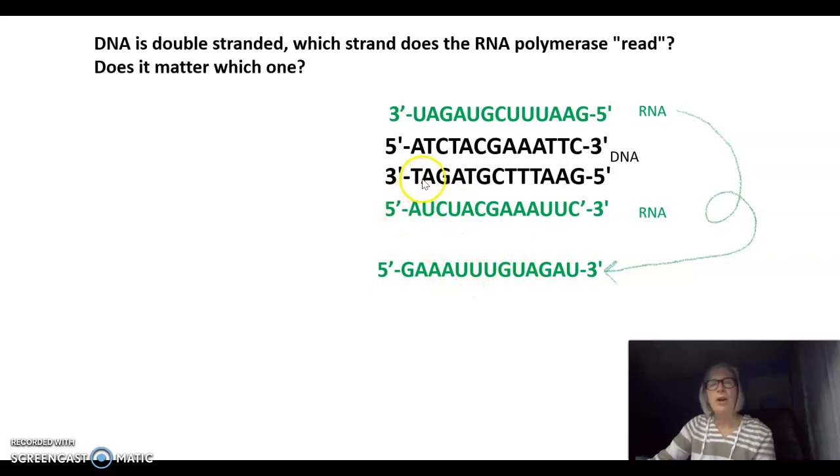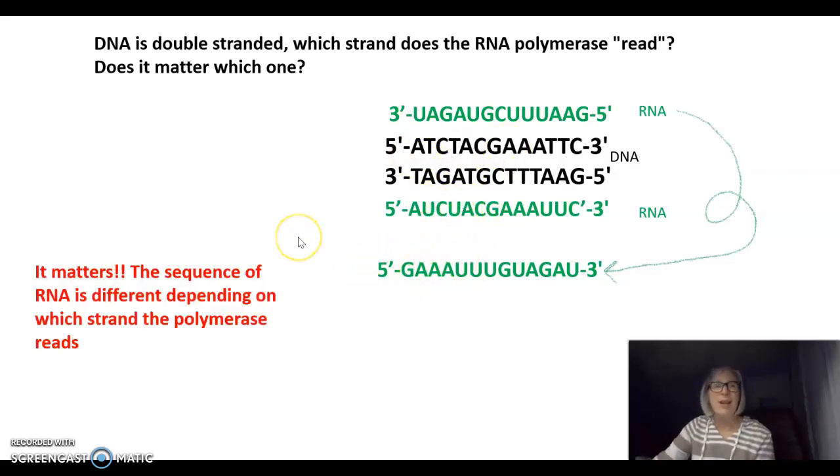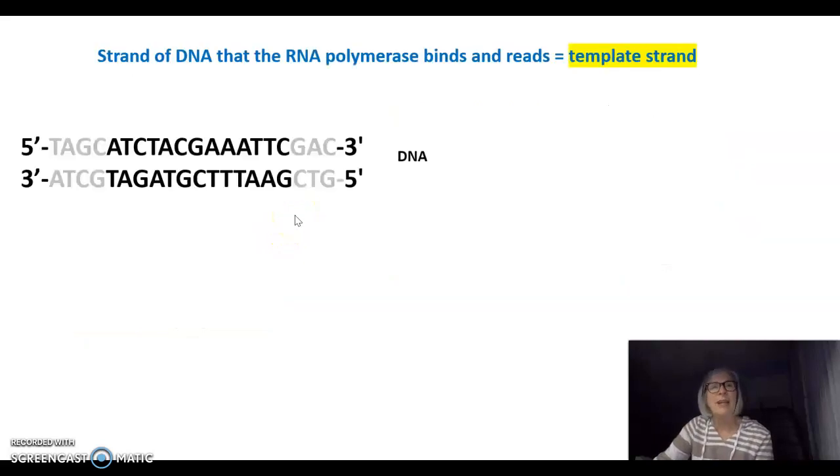And now if we look at the RNA that was transcribed from the bottom strand and the RNA that was transcribed from the top strand, you can see they're very different. So it matters which strand of DNA the RNA polymerase reads. The sequence of RNA that's made is different depending on which strand the polymerase reads. So how are we going to figure this out?